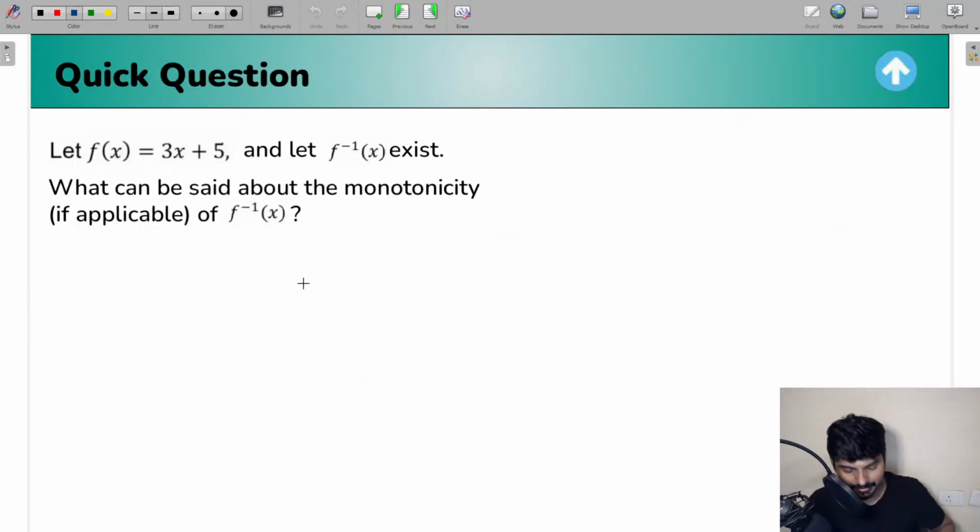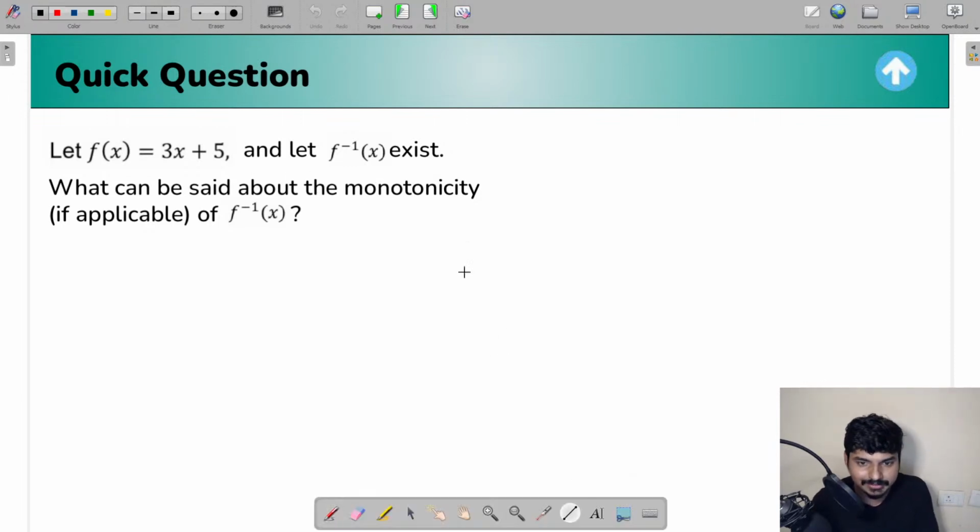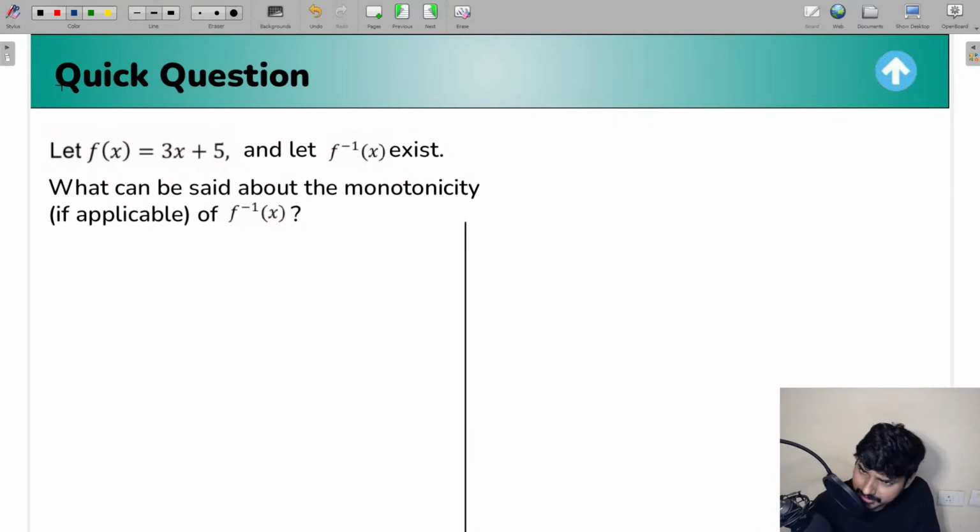You see this question now. The function is given, f of x equal to 3x plus 5. Let f inverse of x exist. What can be said about the monotonicity of f inverse of x? Sorry for that, guys. So everyone look at this question, another interesting question. If f of x is going to be an increasing function, then what about f inverse of x? Will it be increasing? Well, let us check it out.